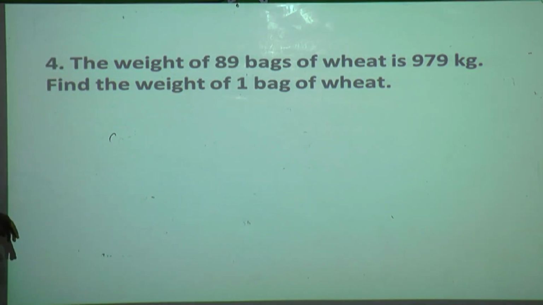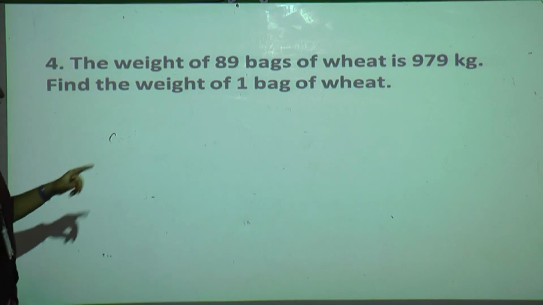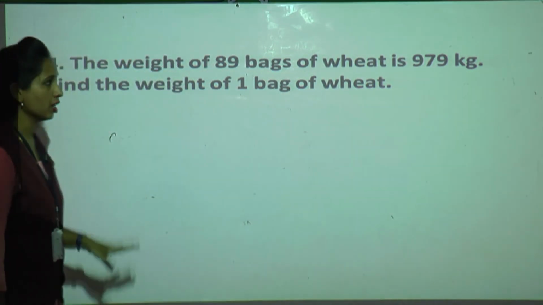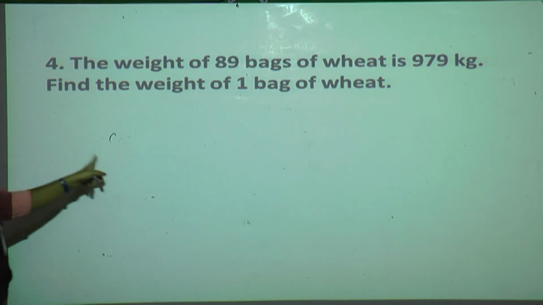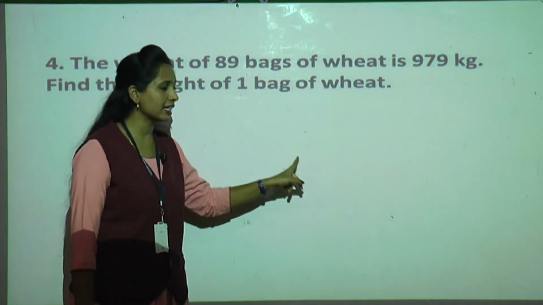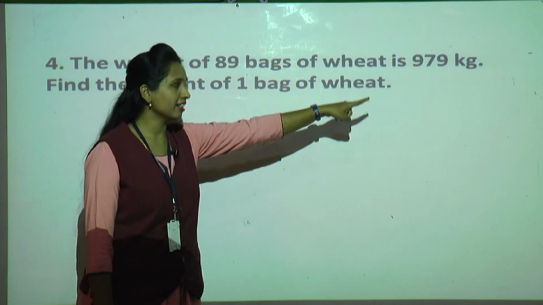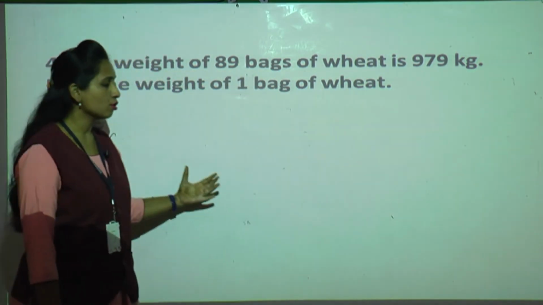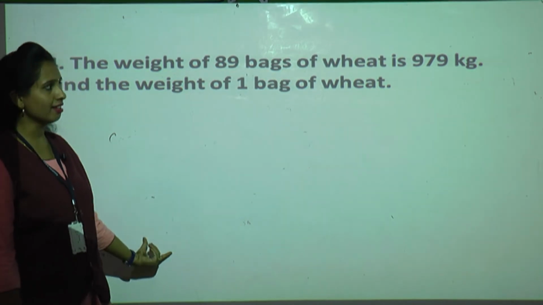So the weight of 89 bags, how much? 979 kg. So what we have to find out? The weight of one bag of wheat is equal to 979 divided by 89. So do the division, you will get the answer.